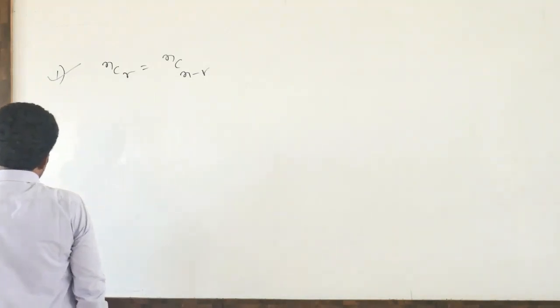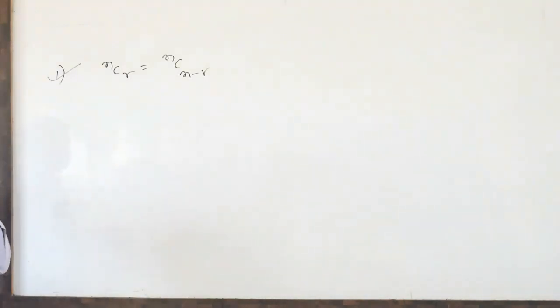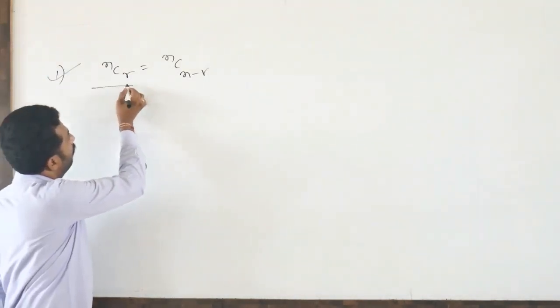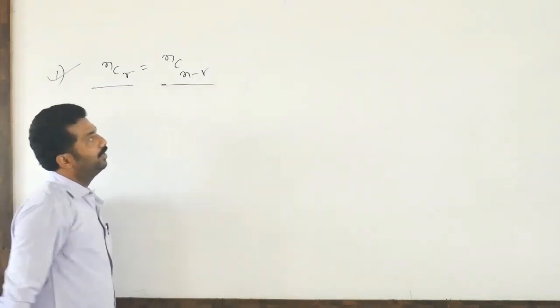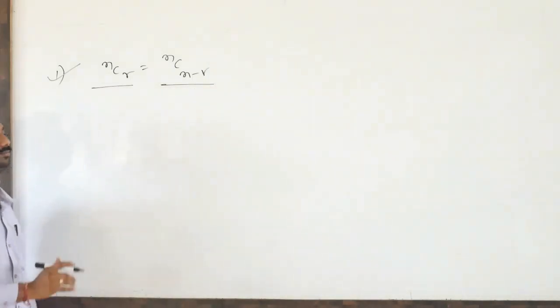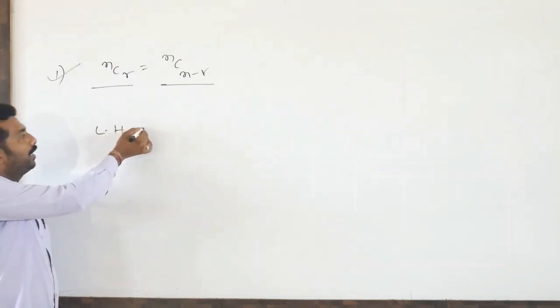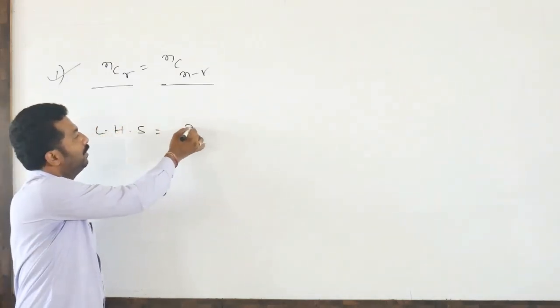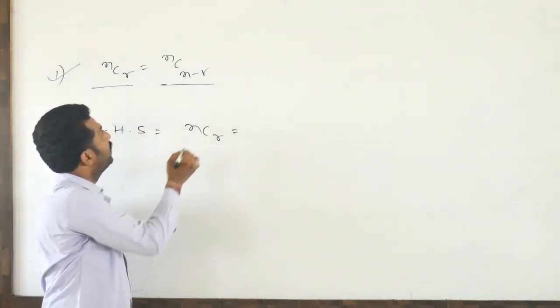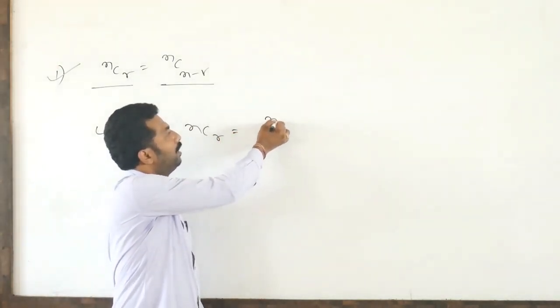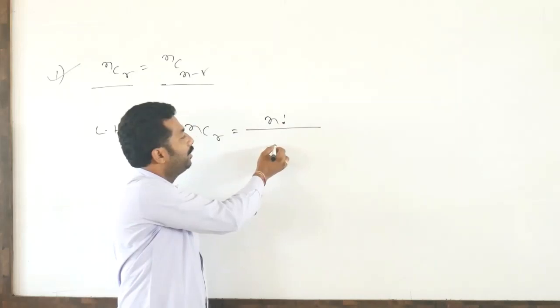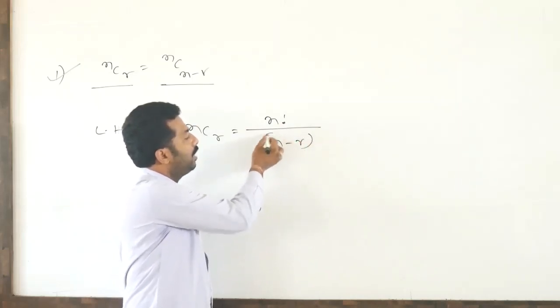Among the properties, the first result is that NCR value and NC(n minus R) value are both the same. To check whether both are the same, first we take the LHS part. LHS means NCR. What is NCR? n factorial divided by R factorial into (n minus R) factorial.